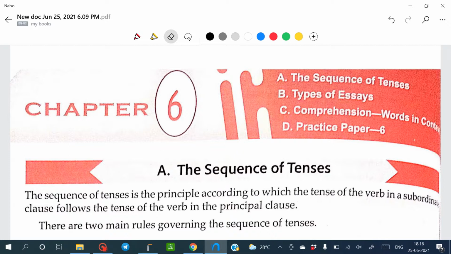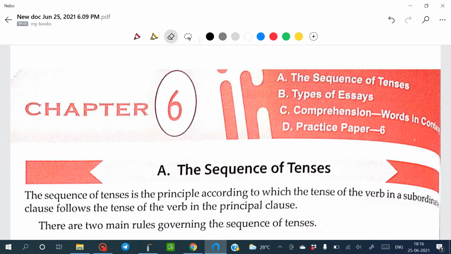So hope students, all of you have already opened your book. Those who have not opened, quickly just grab your book. Come to page number 96. That is your chapter number 6, the sequence of tenses. Great. You can open your books or copies also. Just take a pen so that you can jot down some points and write down some doubts also, wherever you're not able to understand, that you can ask me in your live classes.